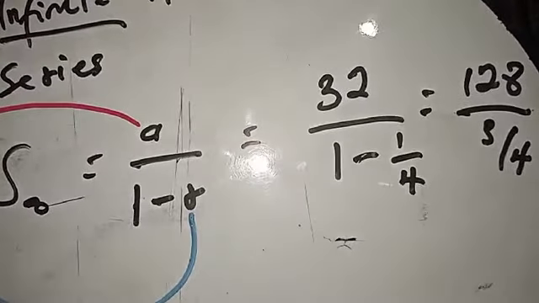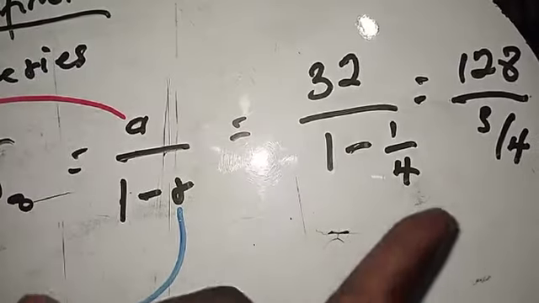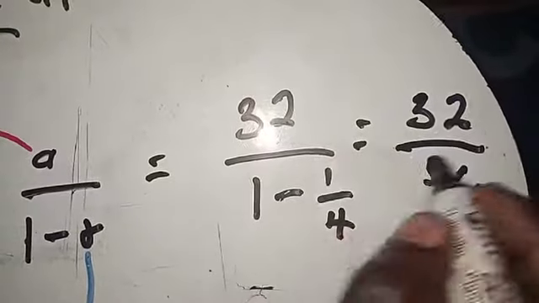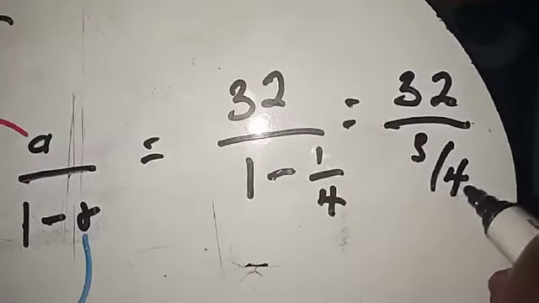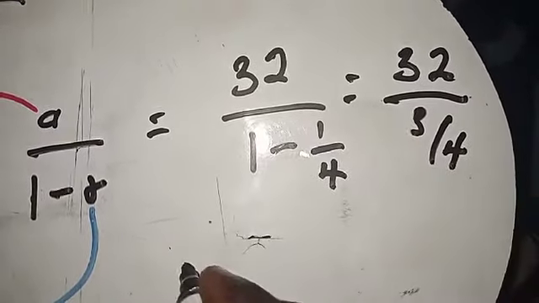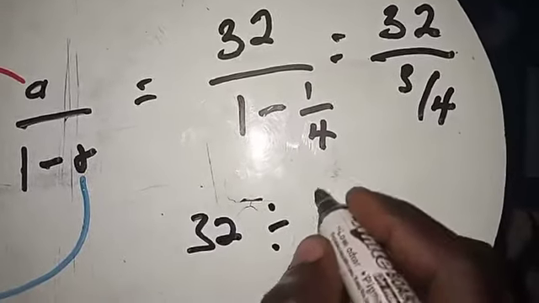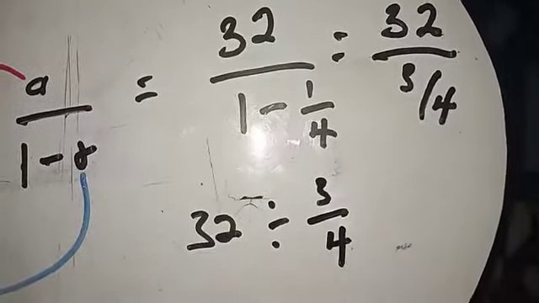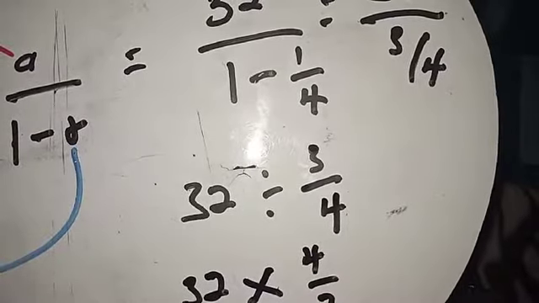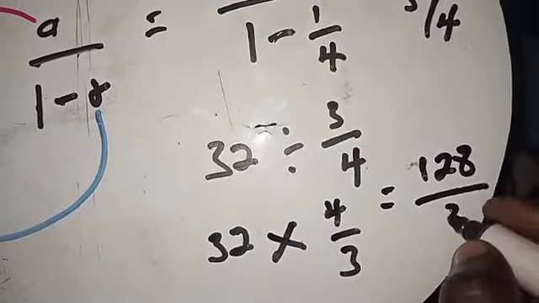Now just manipulate this. First of all, here is supposed to be 32 over 3 on 4. If you don't know how to solve this, let's go to the basic level: 32 divided by 3 on 4. You need to change this sign. That should be 32 multiplied by 4 on 3. So 4 on 3 should give us 128 divided by 3.